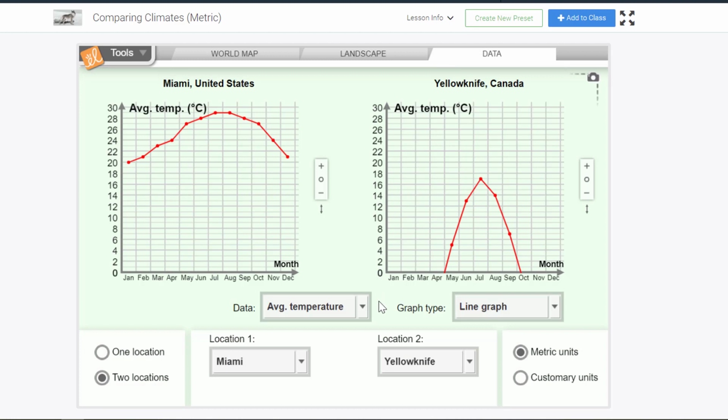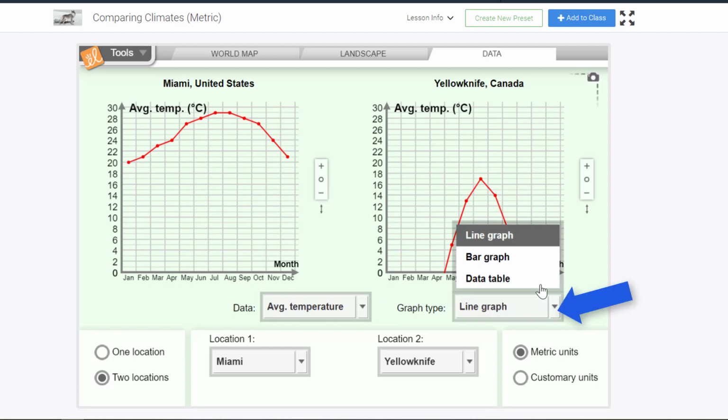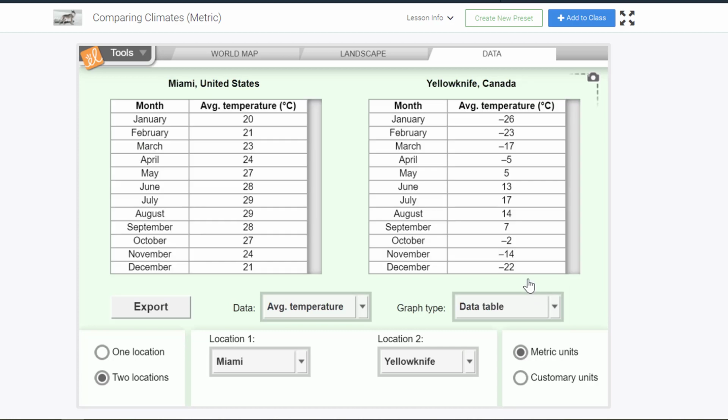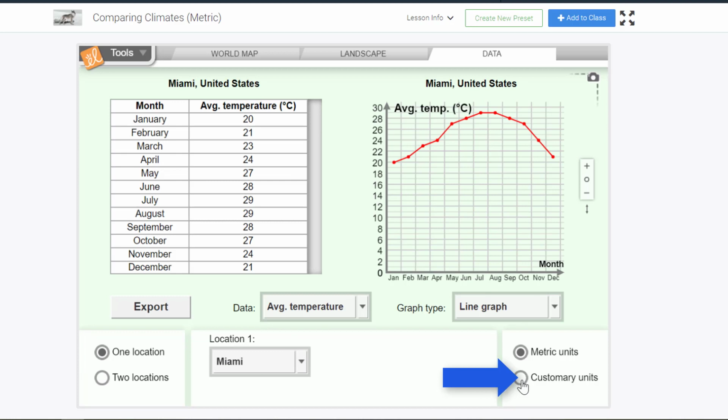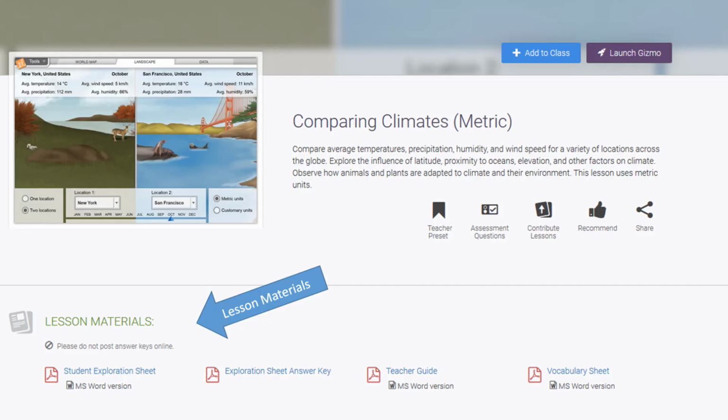We can see the data as a graph here for both average temperatures in Miami and Yellowknife. We could look at other data types by using the Data dropdown, or change the graph type to bar graph or data table using the graph type dropdown. We could also only look at one city as well as customary units with this gizmo. And just like that, we can see which city has the largest average temperature change and where we might like to live.